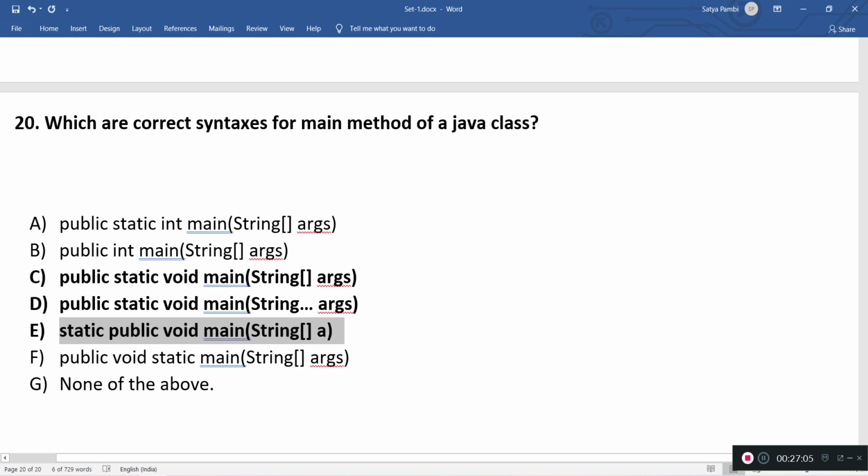And coming to the next, public void static. Can we write it like this? We can interchange public and static, but can we interchange void and static? No. In Java, the return type should be just before the method name. But here, just before the method name, we have the static keyword instead of the return type void. So this will be an invalid answer, and G is not a valid one because we already found there are three valid answers.